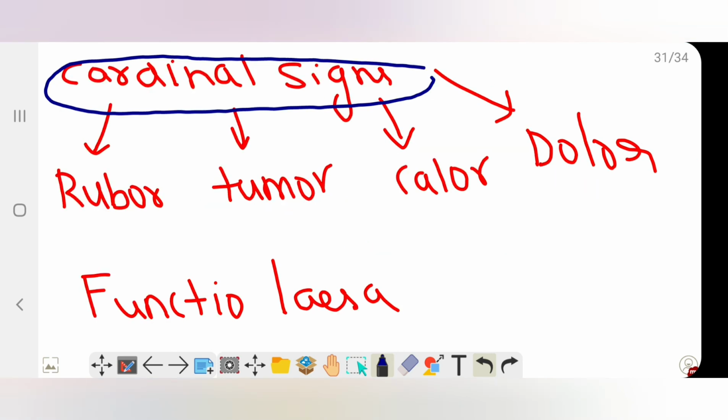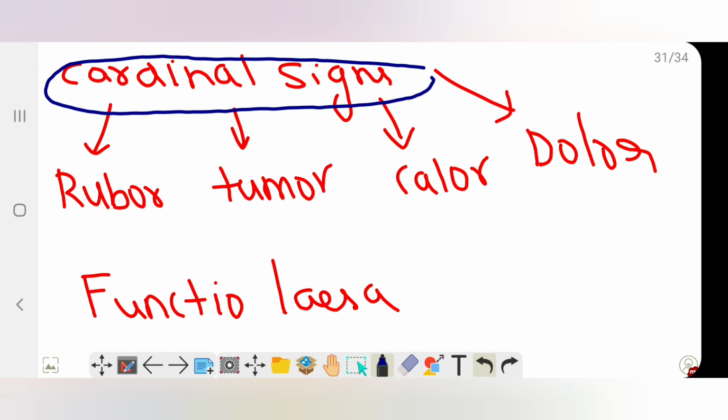So acute inflammation, or inflammation, is always incomplete without telling the cardinal signs. I have kept it at the end because all of you know this from your kindergarten class. So what are the cardinal signs of inflammation? Rubor, tumor, calor, and dolor.